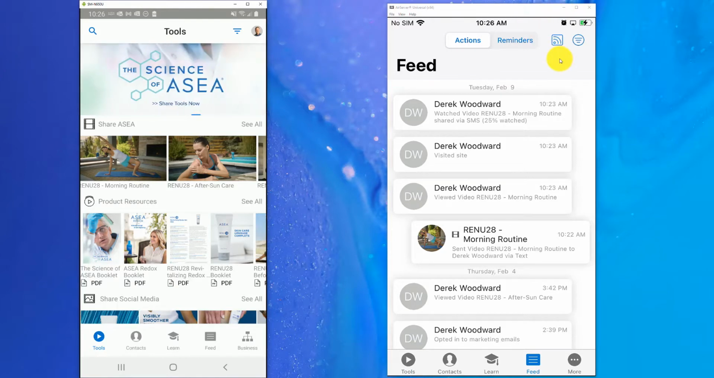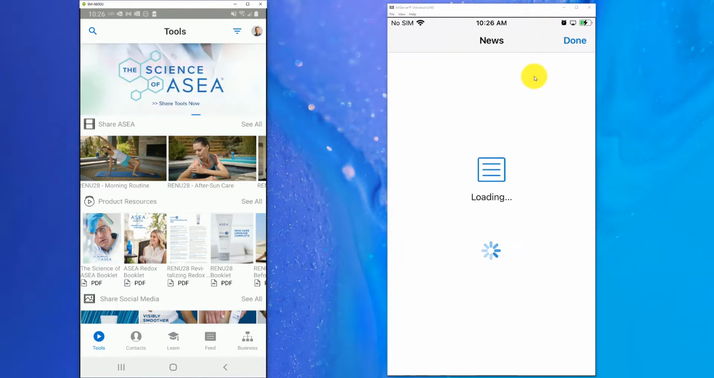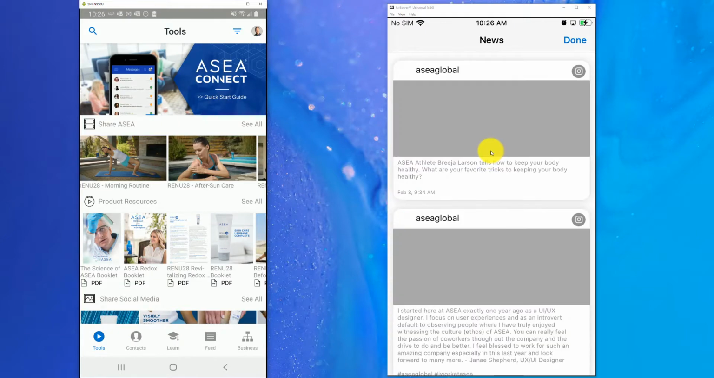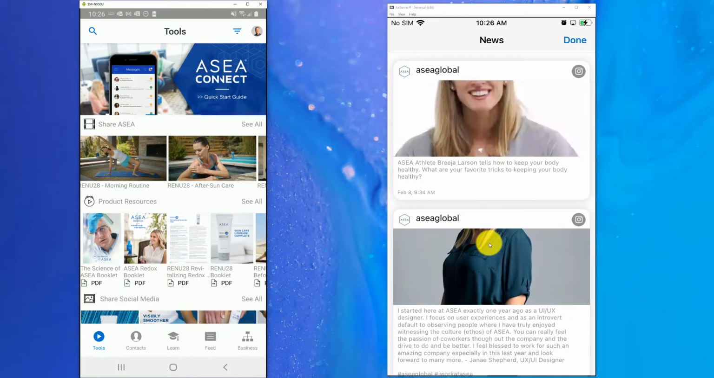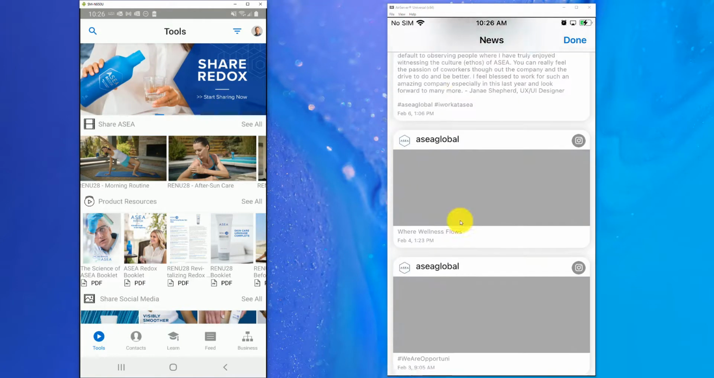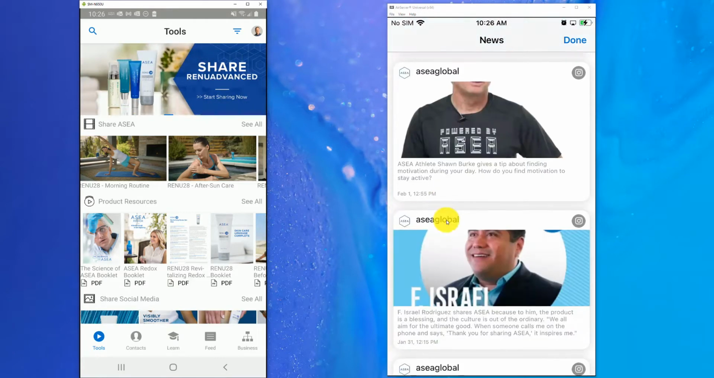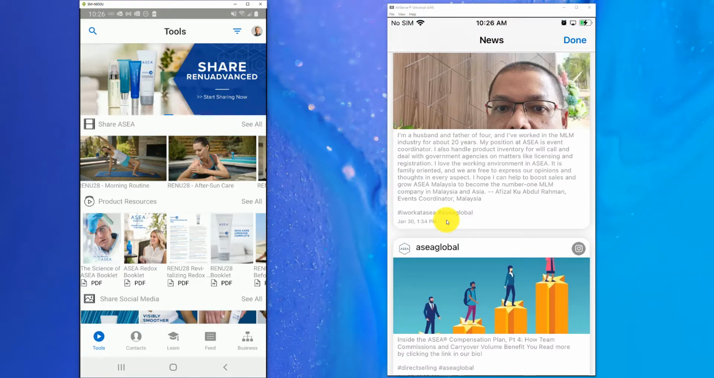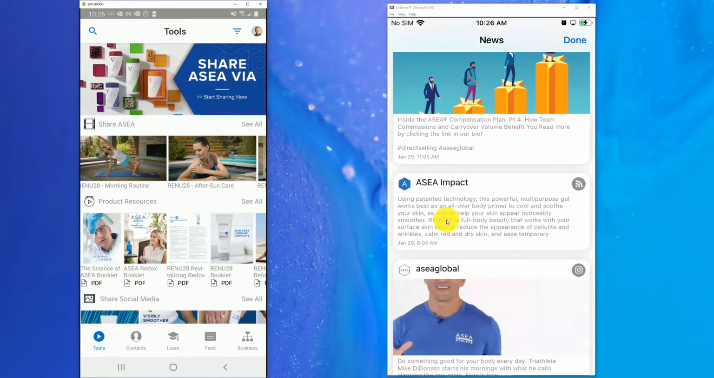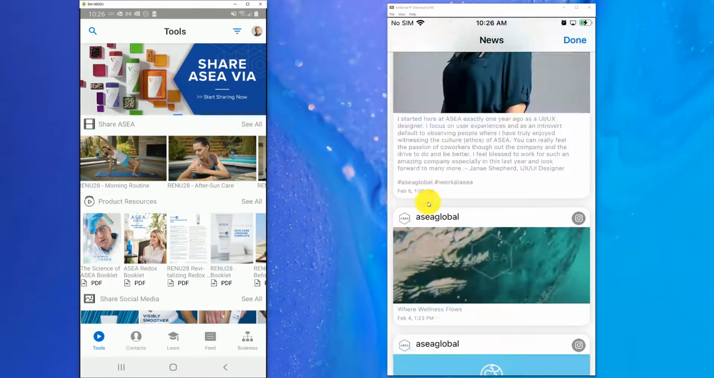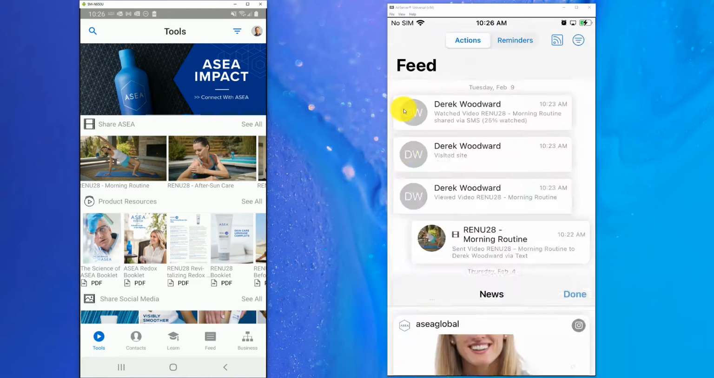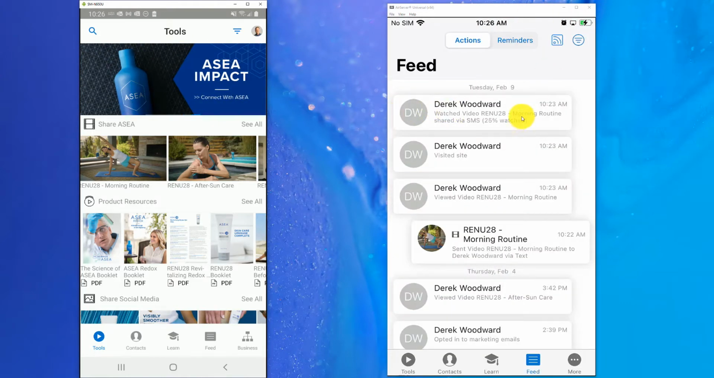This is what we call an RSS button. So if you tap on that, you'll be able to see more information about our Instagram posts and a lot of our other different areas here with ASEA, like so, just to kind of stay on top of it all. So staying on top of ASEA news is important, and that's how you do so.